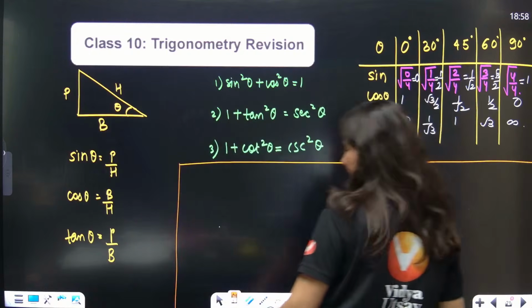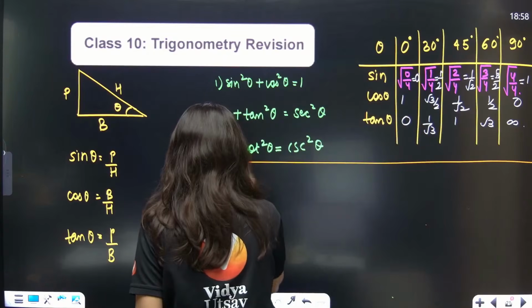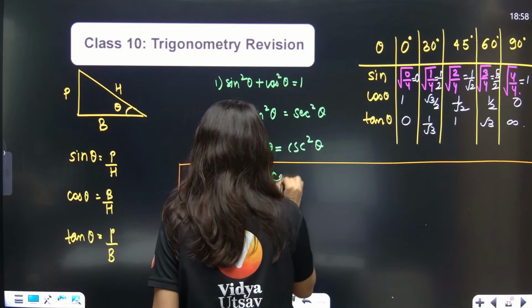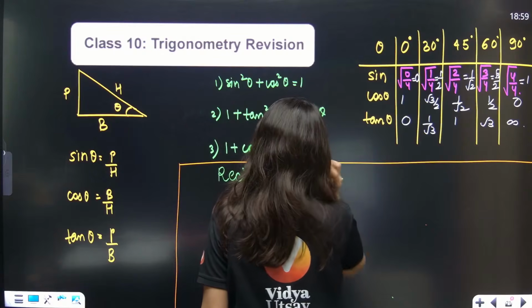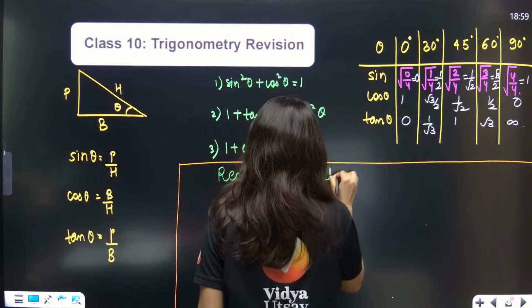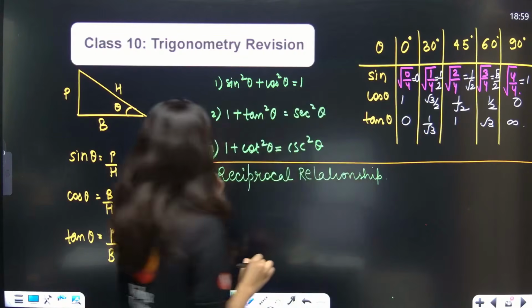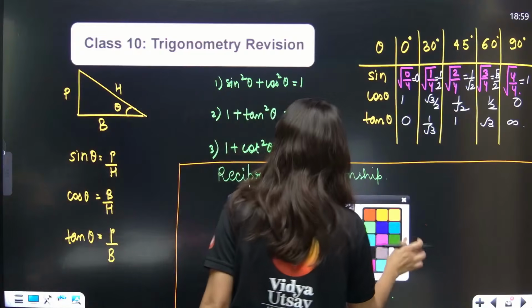right here, right now, which is the reciprocal relationship. Okay, now understand this very, very nicely. Can I write, will you allow me?